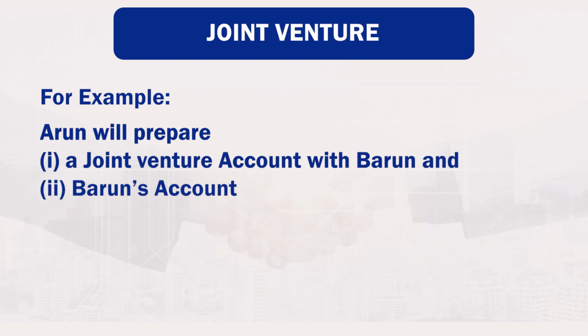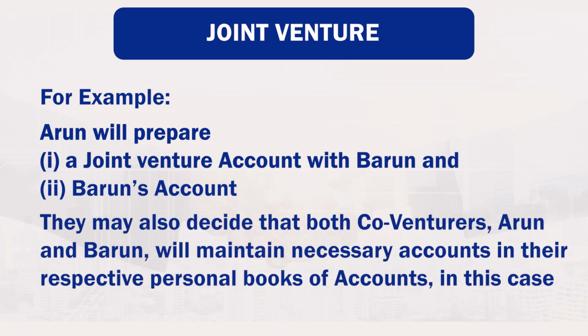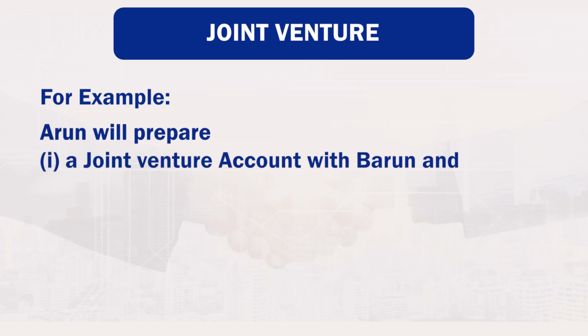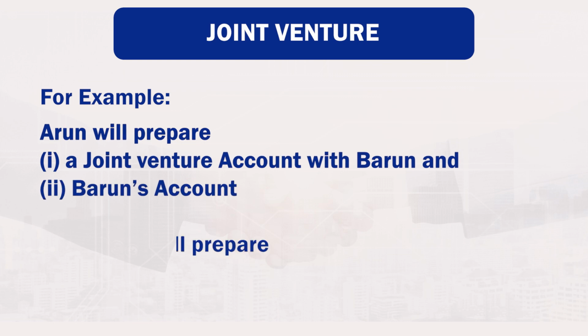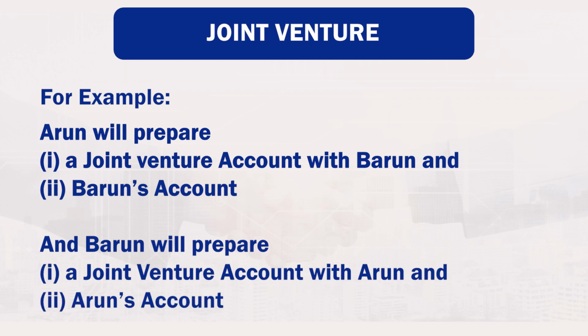They may also decide that both co-venturers, Arun and Barun, will maintain necessary accounts in their respective personal books of accounts. In this case, Arun will prepare a joint venture account with Barun and Barun's account, and Barun will prepare a joint venture account with Arun and Arun's account.